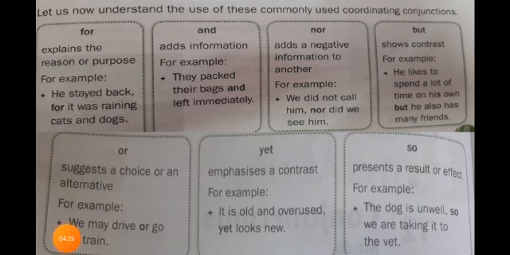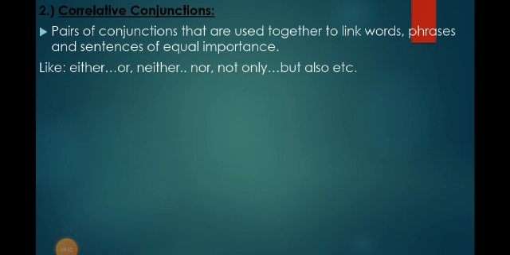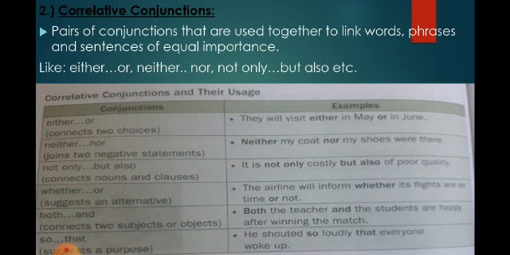Now come to the next kind, correlative conjunctions. These are pairs of conjunctions that are used together to link words, phrases and sentences of equal importance, like either or, neither nor, not only but also, etc. Now correlative conjunctions and their uses. Either or connects two choices. They will visit either in May or in June.